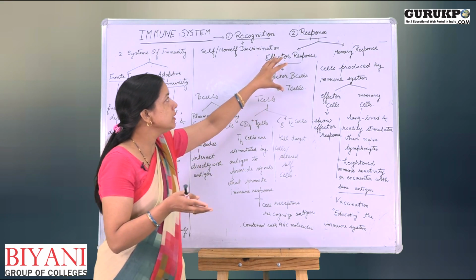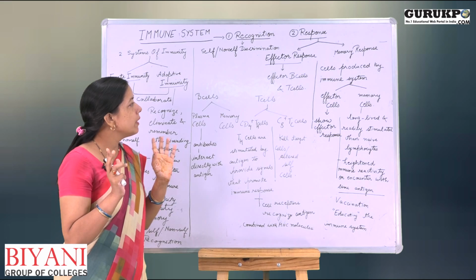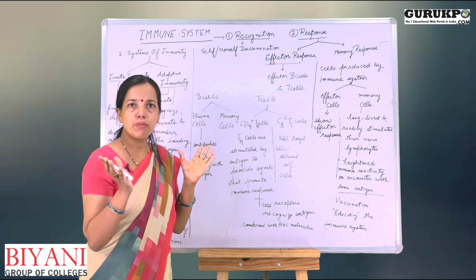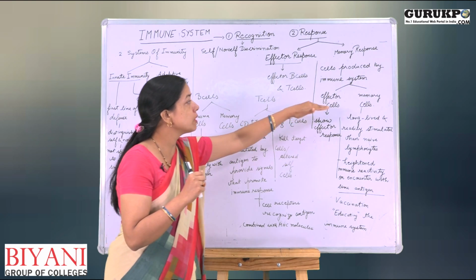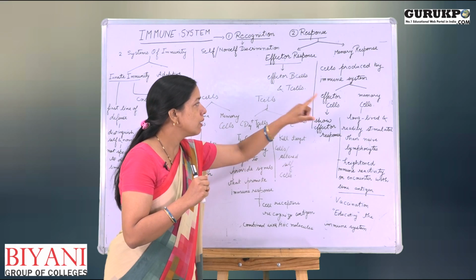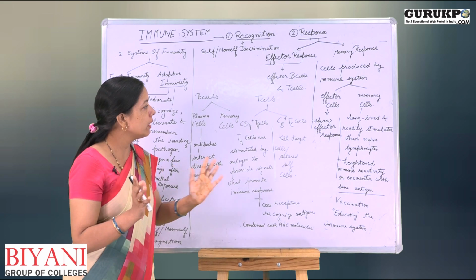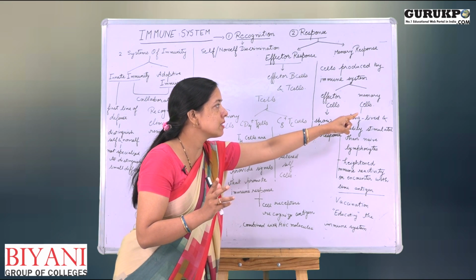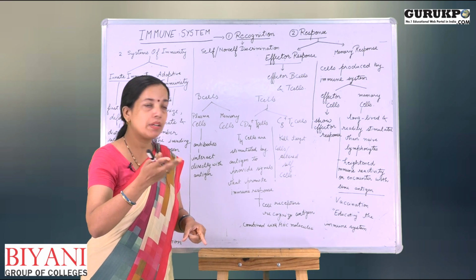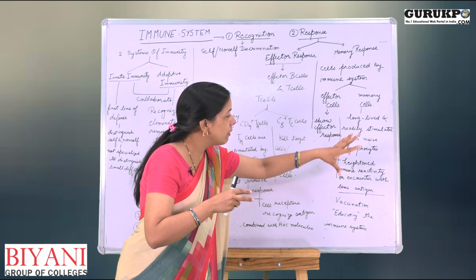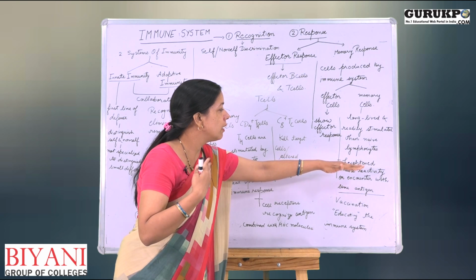Whenever there is an infection, our immune system is activated. When our immune system is activated, some cells are produced. These cells are called B cells and the T cells. So both types of cells are produced, effector cells as well as the memory cells. Now, effector cells will show the effector response. It will eliminate the pathogens. Memory cells will remain in our body, and whenever the same pathogen will come in our body, they will activate against the pathogen with a heightened reactivity.